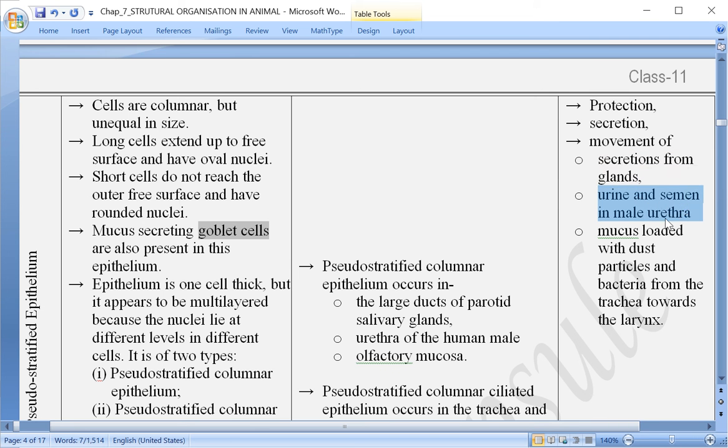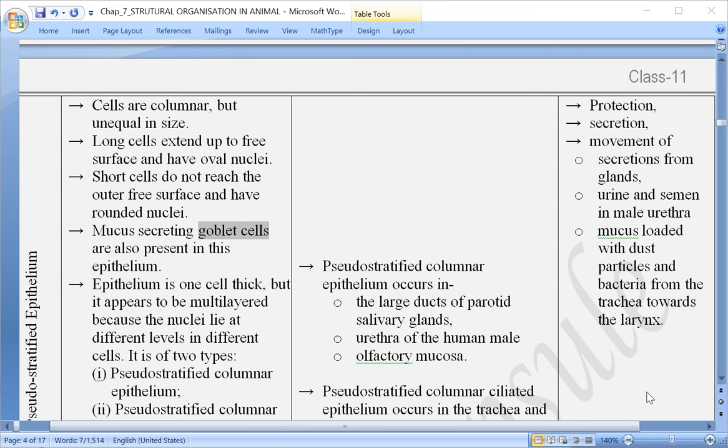Semen here means a mixture of sperm cells and the secretion of the glands, the seminal vesicle, if you remember, and then the prostate gland; their secretion together is called semen.